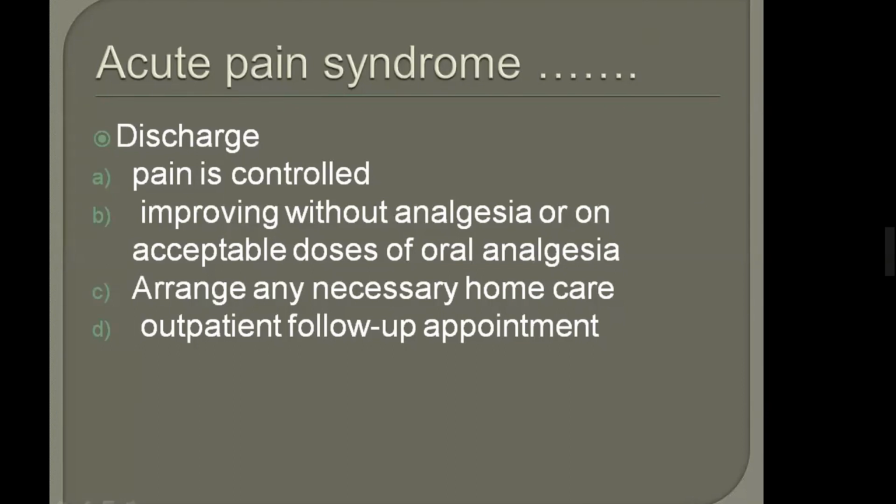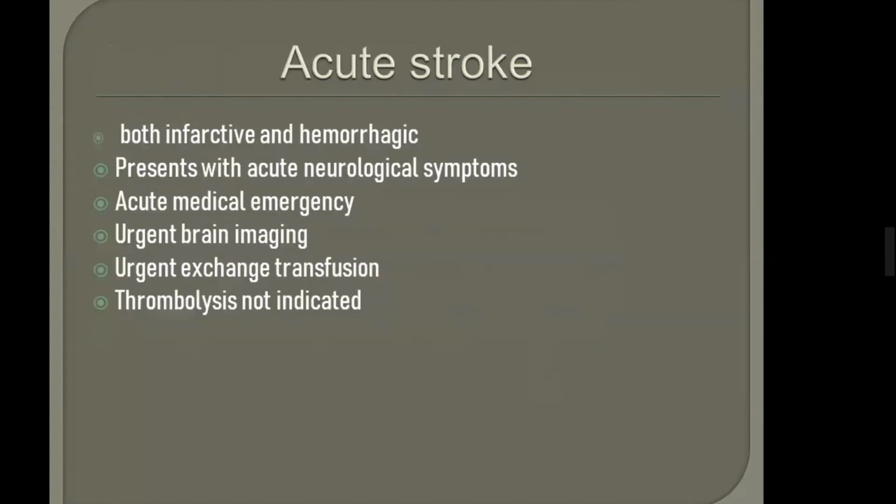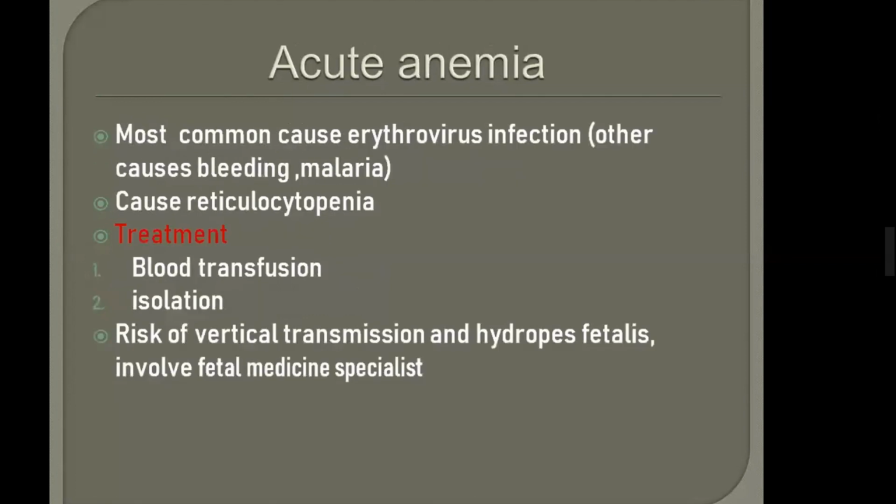Already read, in acute chest syndrome we also go for exchange transfusion. And in acute stroke, we also go for urgent exchange transfusion. Thrombolysis is not indicated. In the whole of acute stroke, the most important point is that thrombolysis is not indicated. Remember it, otherwise they will not give an MCQ from acute stroke. And then comes acute anemia.